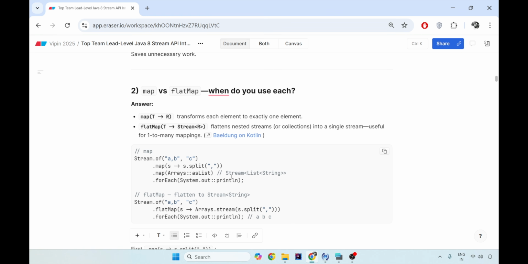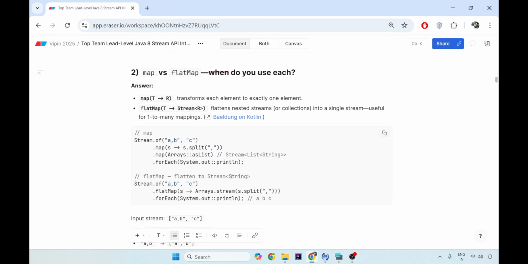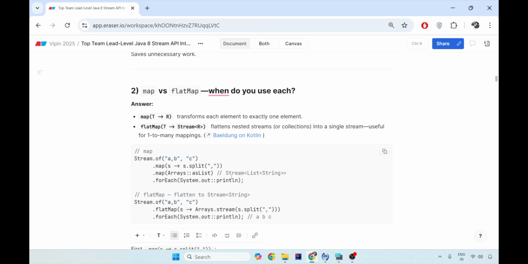Now, a second very important question, very simple but very important, being asked nowadays is when to use map and when to use flatMap. Now, map transforms each element to exactly one element. That is as good as you have one apple and you create a juice out of it. While with flatMap, you have a whole box of 10 apples. You take each apple, create the juice, and put it in one big container, and that big container is the complete juice of 10 apples.